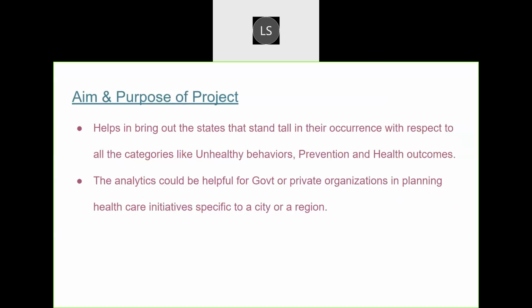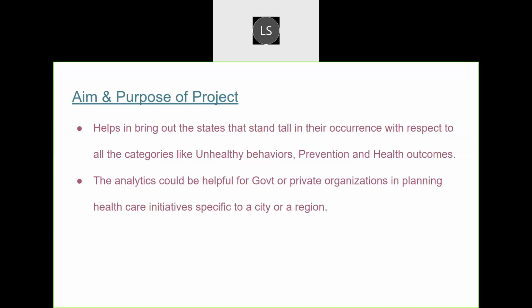And then to look at the purpose of the project, we have considered the categories like unhealthy behaviors, preventions, and health outcomes, and tried to pull out the states that topped in their occurrence. The other important factor is that scanning and examining data like this would be very helpful for the government or any private organizations in case they plan for any preventive or healthcare activities that are specific to a location.